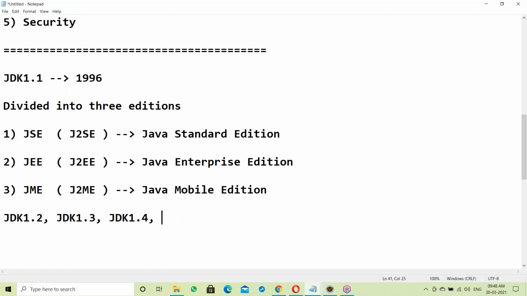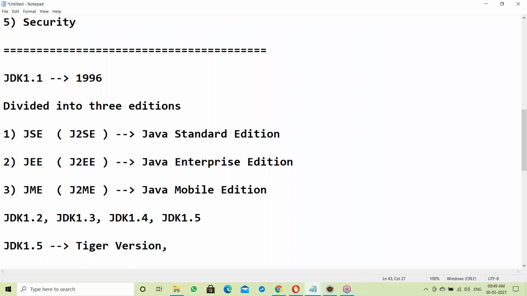Next is JDK 1.5. Major changes were made here, and many new features were added in JDK 1.5. This is called the Tiger version.